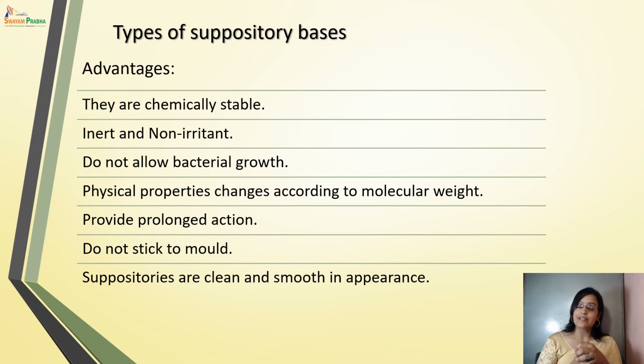Now, what are the advantages of using a polyethylene glycol suppository base? It is chemically stable and non-irritant, and it does not allow bacterial growth. Its physical properties change according to the molecular weight, because it exists in liquid as well as solid form, and it provides prolonged action. It does not stick to the mold, as it has enough lubrication property. Suppositories made using polyethylene glycol bases are clean and smooth in appearance.